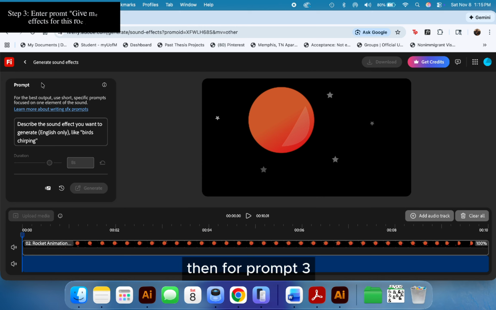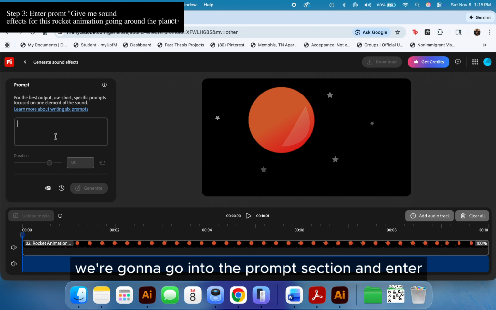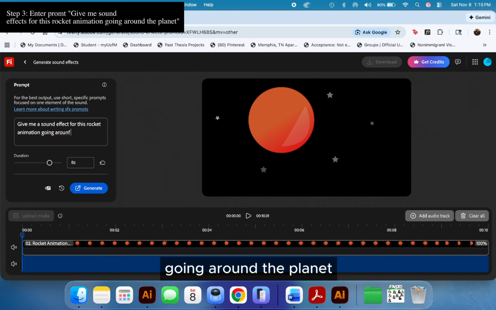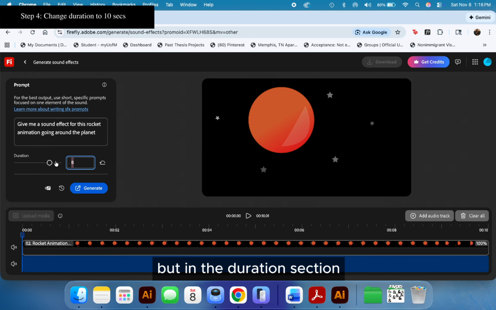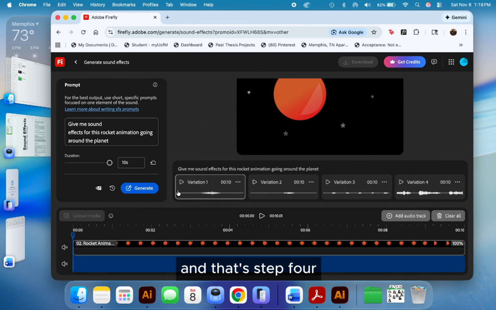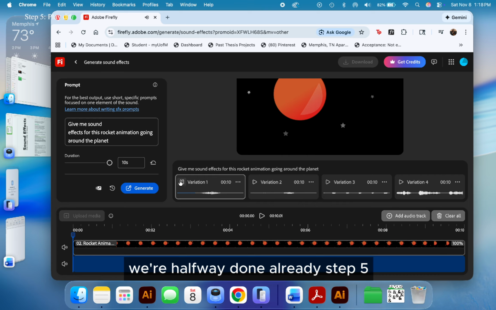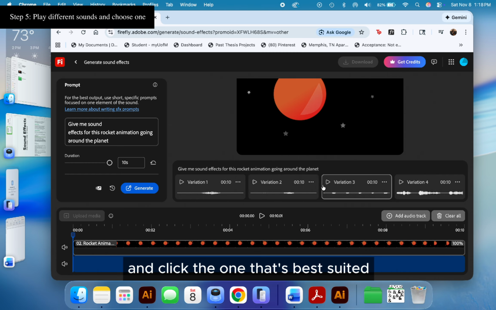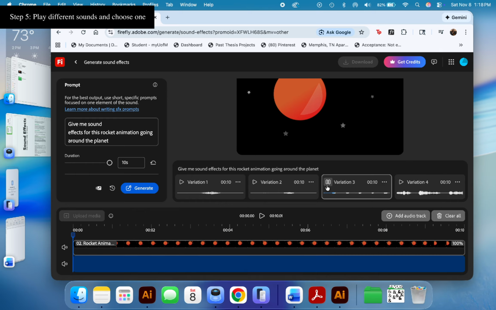Then, for step 3, we're going to go into the prompt section and enter, "Give me a sound effect for this rocket animation going around the planet." Don't click generate just yet, but in the duration section, we're going to change that to 10 seconds, and that's step 4. We're halfway done already. Step 5, play the different sounds and click the one that's best suited for the beginning of this video.